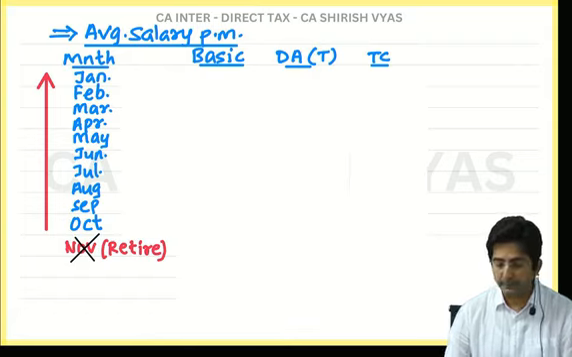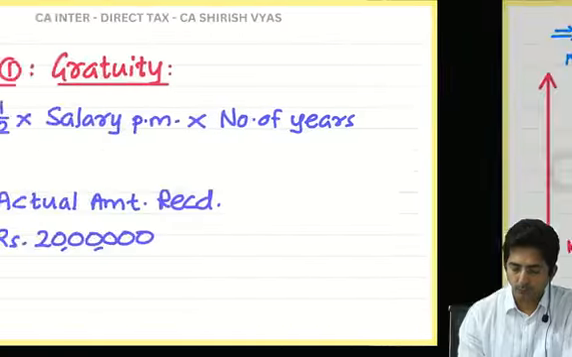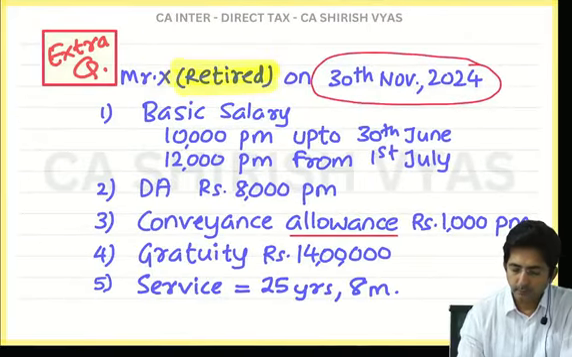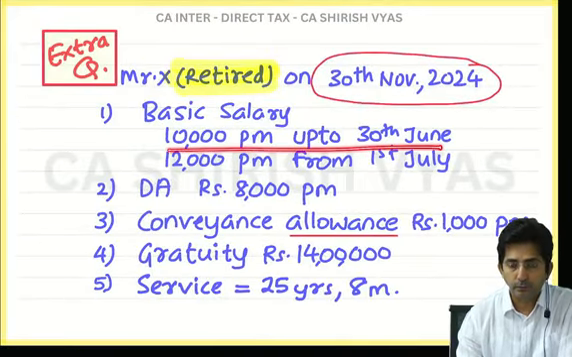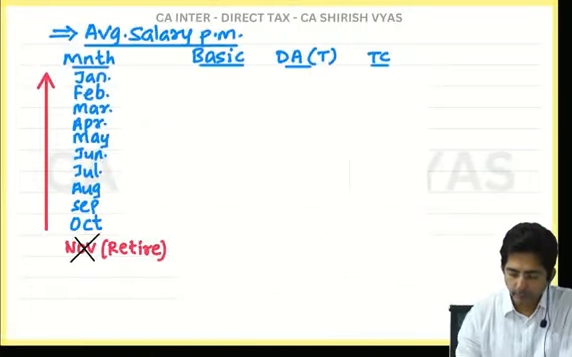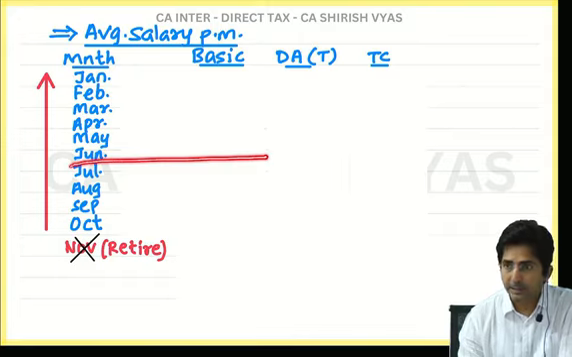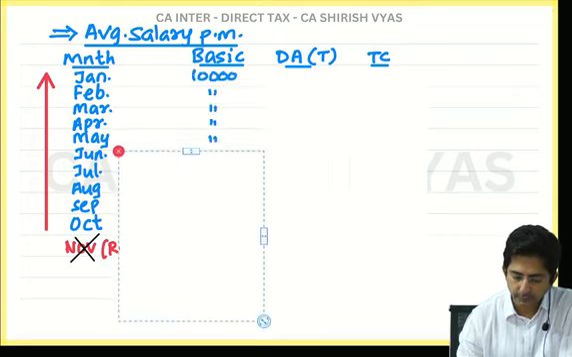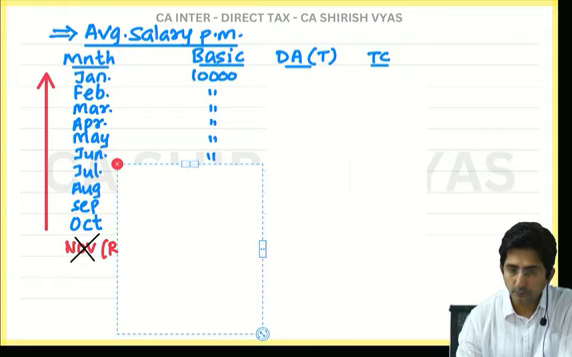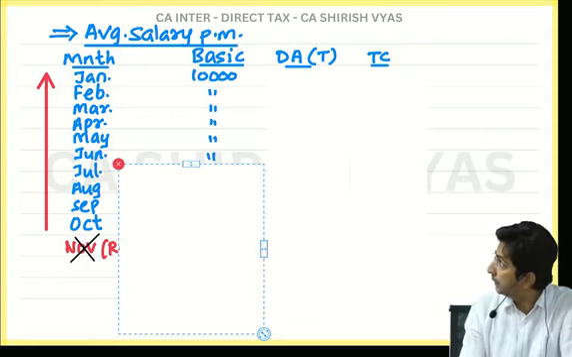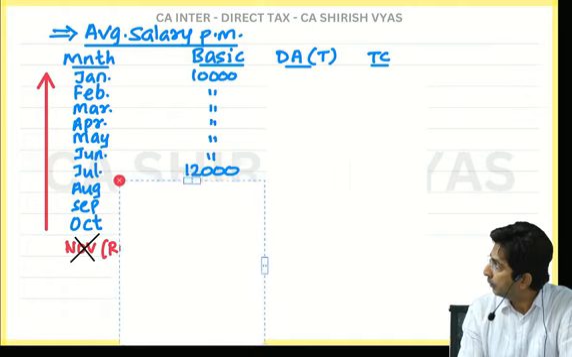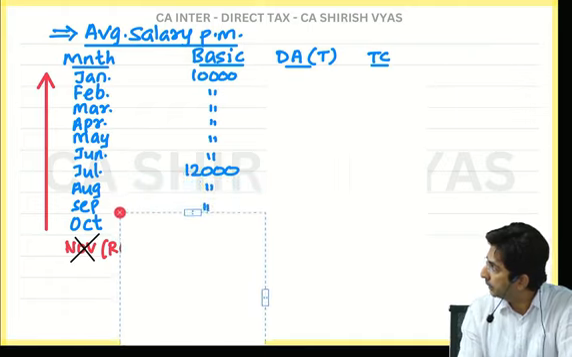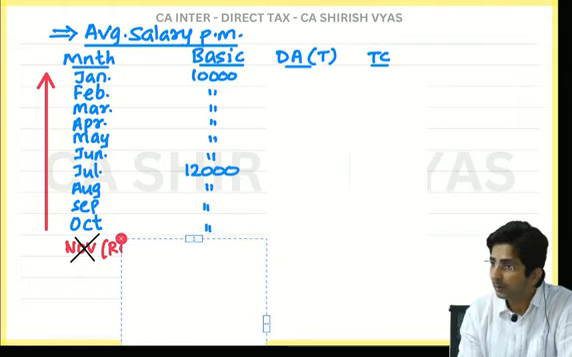Now tell me what is the basic salary? Month-wise, tell me month-wise. What was his basic earlier? 10,000. It was 10,000 till June. So what you will do, till June means look at this. Look here, till here you will write 10,000. After that it became 12,000. See, I have written here. Till June it is 10,000. Correct? And after that, look, it has become 12,000.